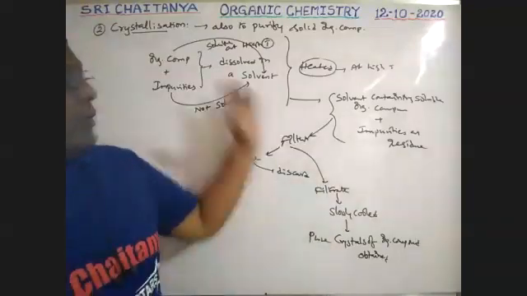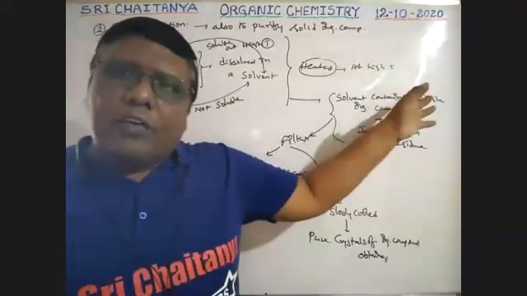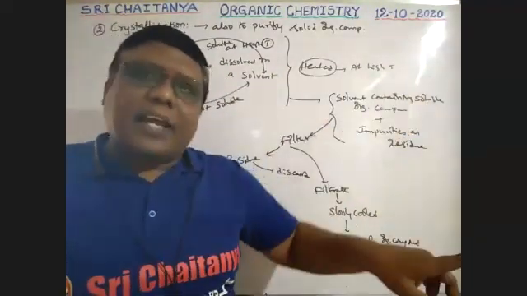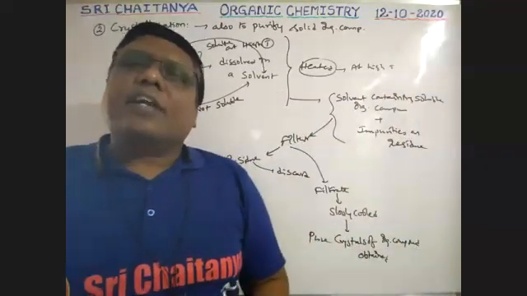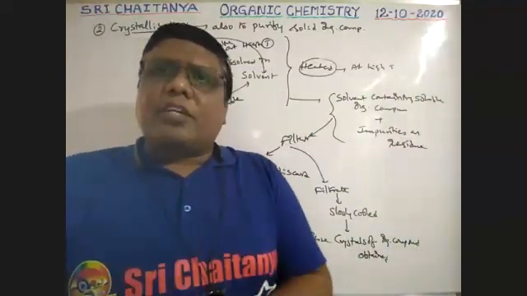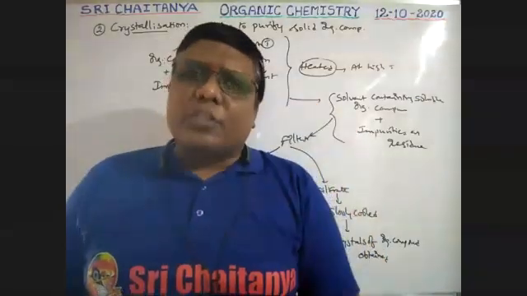First of all, the solid is dissolved in a particular solvent and recrystallized. That is why this technique is called the crystallization technique. Here a specific solvent is used.